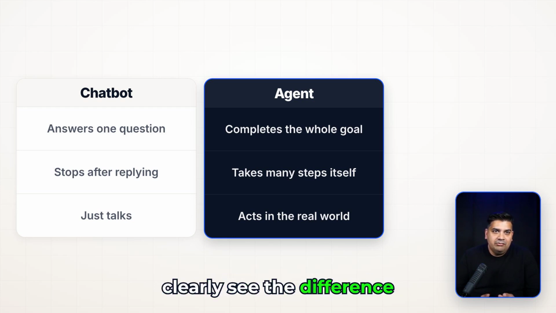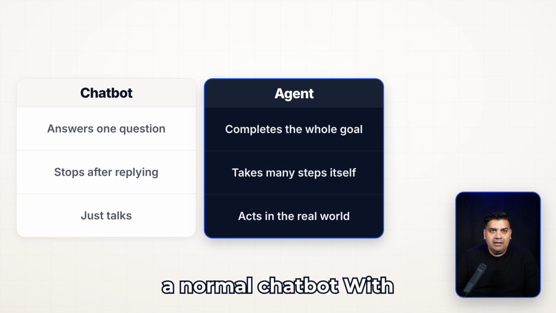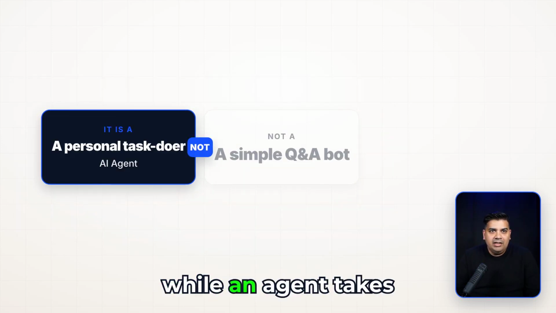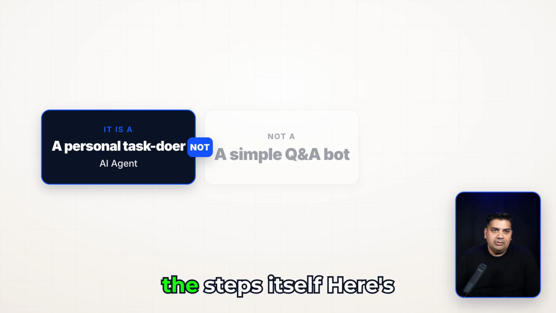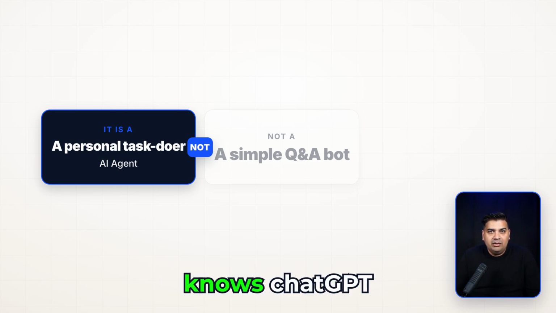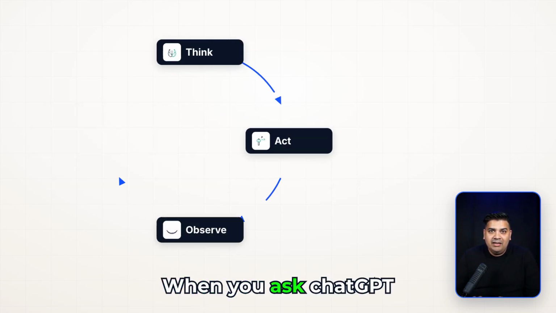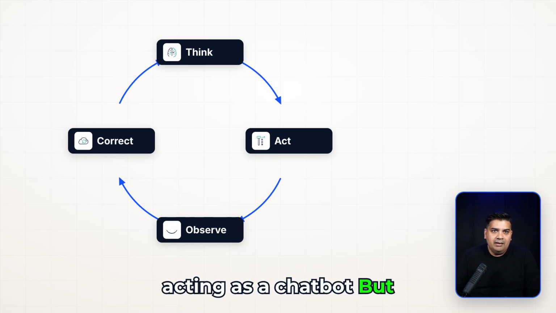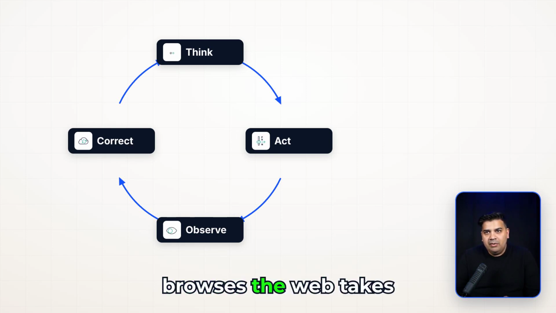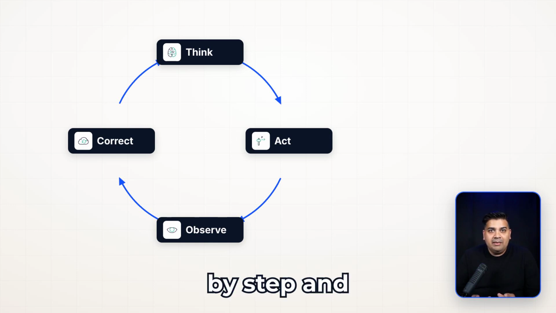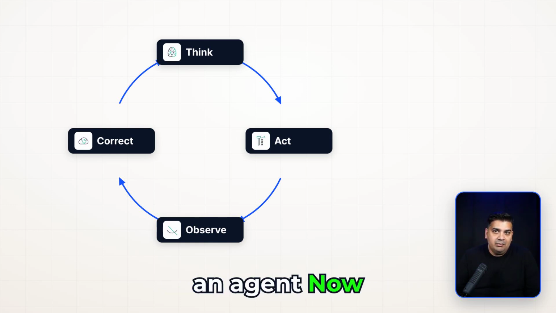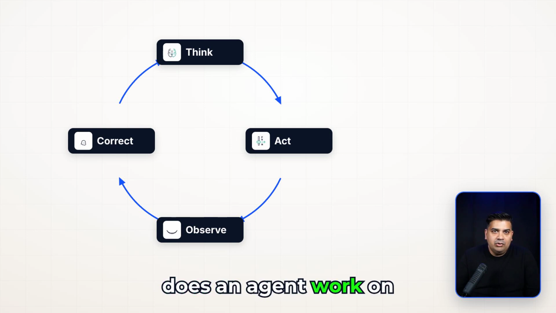Now let's clearly see the difference between an agent and a normal chatbot. With a chatbot, you ask one question and it gives one answer and stops, while an agent takes a goal and does all the steps itself. Here's an example everyone knows: ChatGPT. When you ask ChatGPT a question and it just answers, it's acting as a chatbot. But when that same ChatGPT browses the web, takes actions step by step, and brings back a finished result, it's acting as an agent.